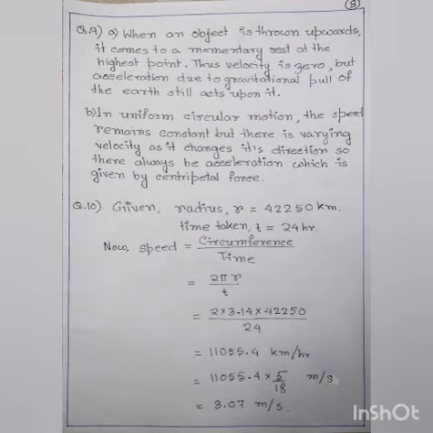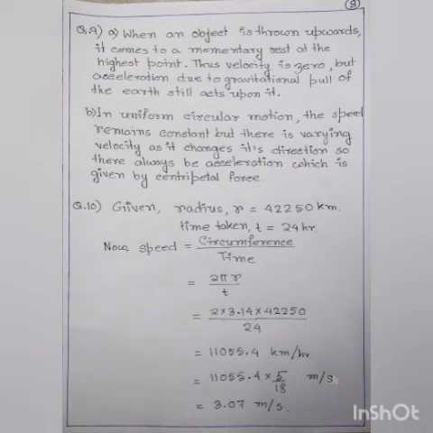At that moment, the velocity is 0, but still at that moment acceleration due to gravity, gravitational acceleration, will act on it continuously and it will be downward. So you can write: thus velocity is 0, but acceleration due to gravitational pull of the earth still acts upon it.